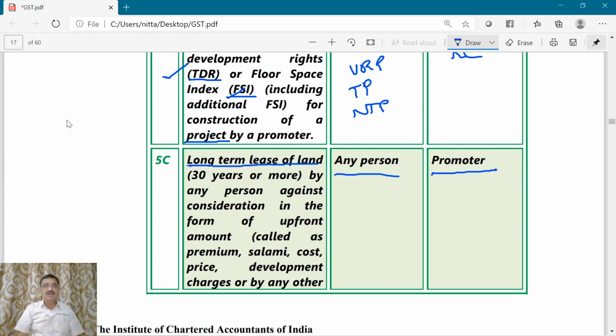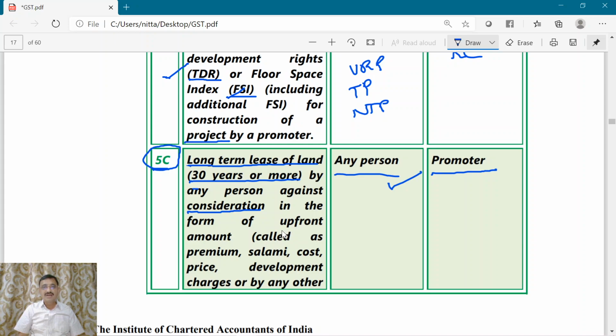Now what do you mean by long-term lease of land? Leasing for a period of 30 years or more will be considered as a long-term lease of land for the purpose of point number 5C of the notification given under section 9 subsection 3 of the CGST Act. Now this long-term lease is given by any person against a consideration. Important point is there should be consideration.